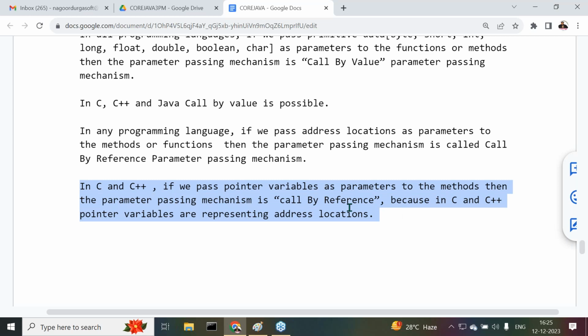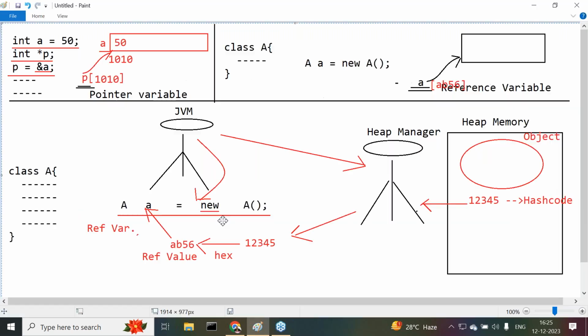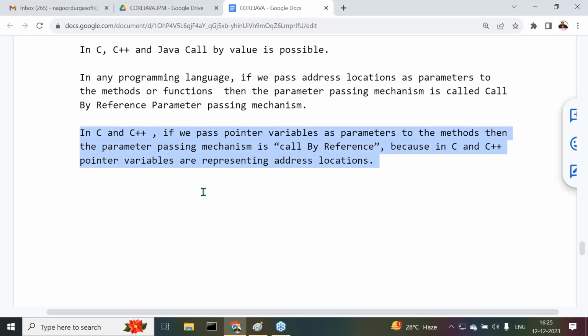But in the case of Java, for pointer variables, what is the equivalent concept here? Reference variables. What are reference variables able to store? Object reference value. Reference value is what? The hexadecimal form of the hash code. Hash code is what? An integer value, not an address location. Please remember this. So what is the point I'm telling you here?